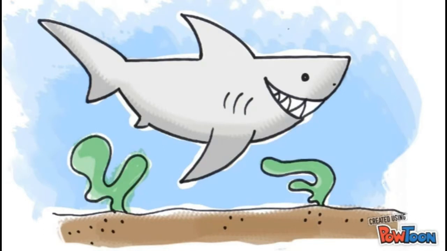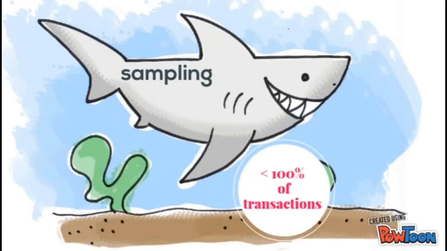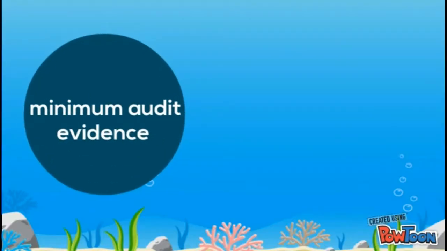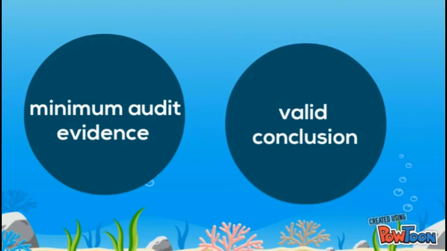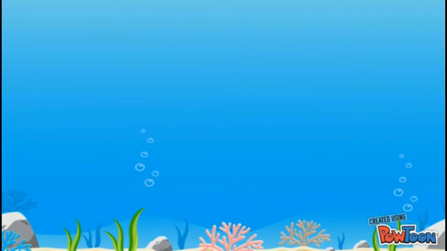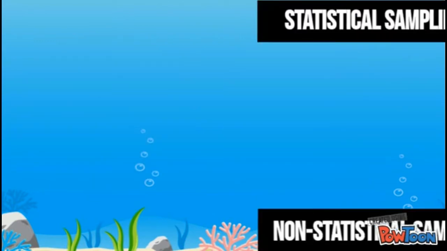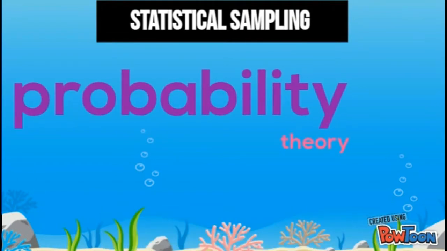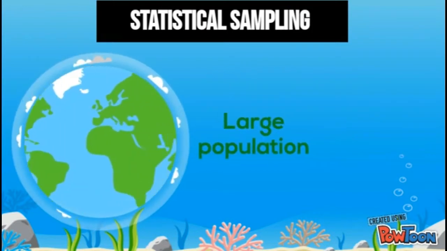Now, before we end this tour, you need to know about sampling in audit. Sampling involves looking at less than 100% of transactions. Auditors use sampling to obtain sufficient audit evidence as a technique to make a valid conclusion. There are two types of sampling approaches: statistical and non-statistical sampling. Statistical sampling uses probability theory to evaluate sample results. It may be used when there is a large population.